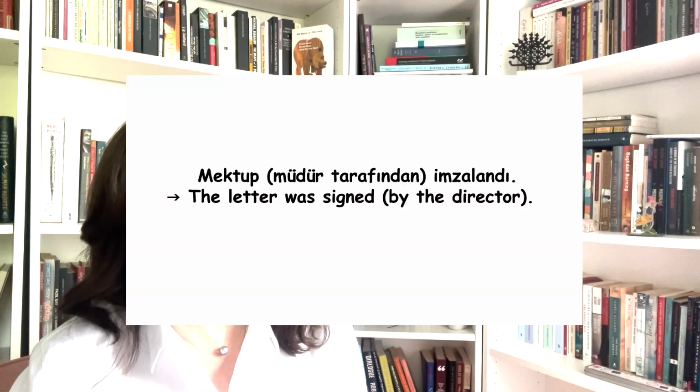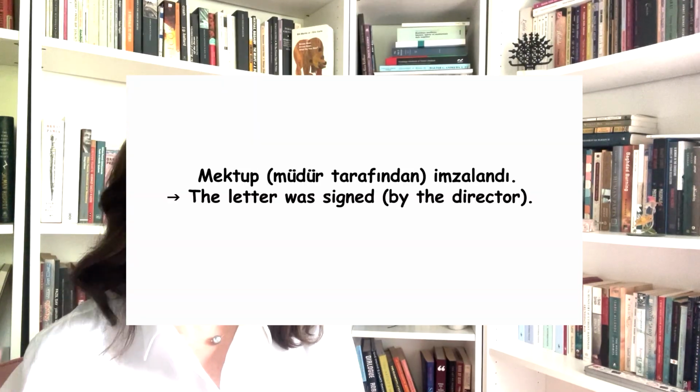First, let's make the verb passive. İmzalamak becomes imzalanmak, imzalandı. Of course, the subject is going to be different now, and we can even omit the subject. But the object will become the subject. Mektup imzalandı. The letter was signed.